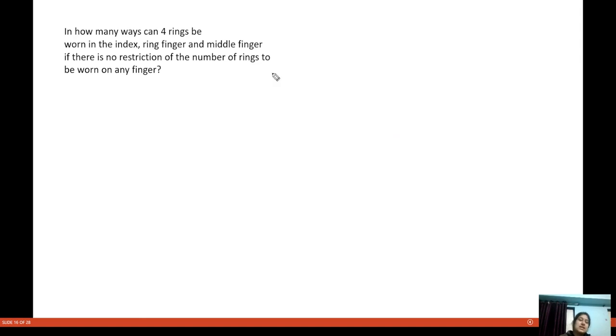So this is how you do this. Understand this thing once more. In how many ways can four rings be worn on the index, ring and middle finger? Look at this question: if there is no restriction on the number of rings to be worn on any finger, then there are four rings, right?